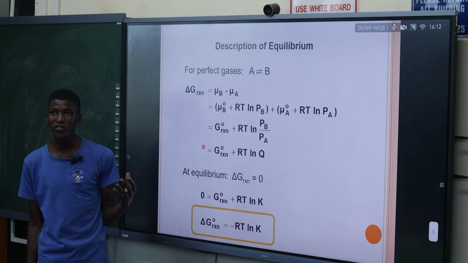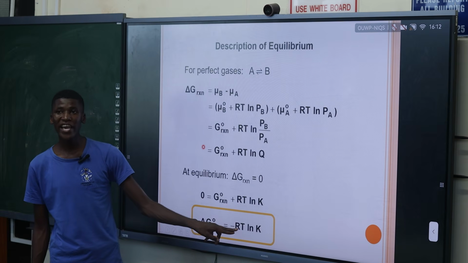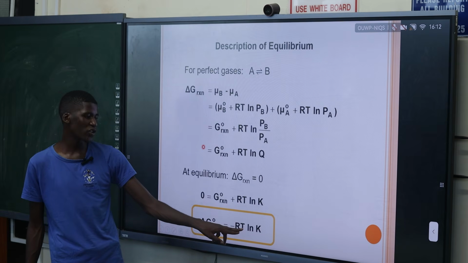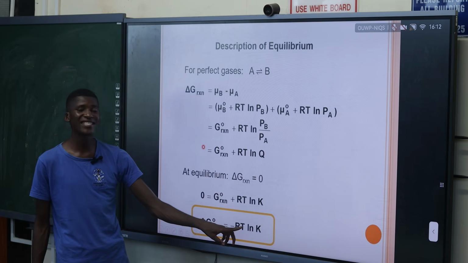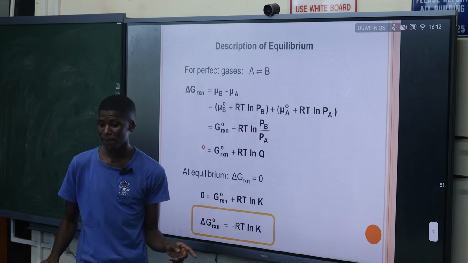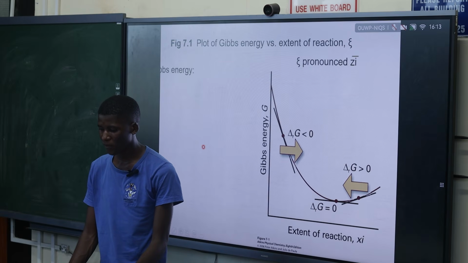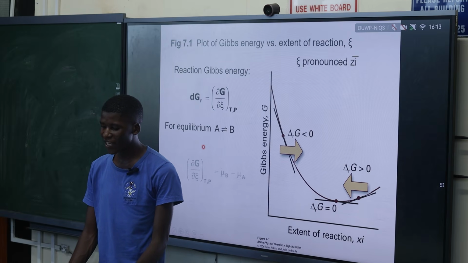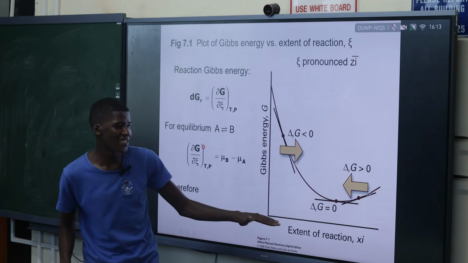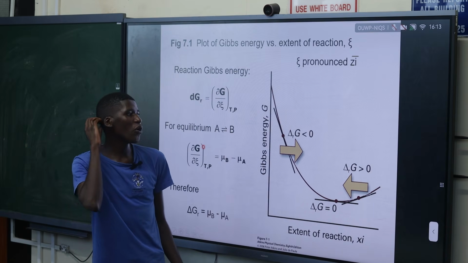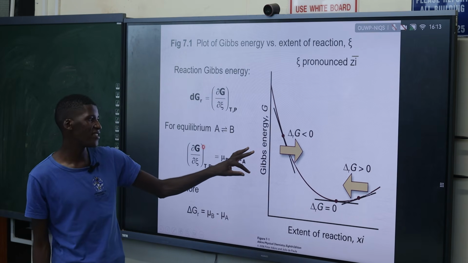I'm sure you know Kc, the equilibrium constant. And then you also need the gas constant, which is equal to 8.3145. And you also need the temperature. So the Gibbs energy depends on what? On the temperature, if our reaction is at equilibrium. Okay. So when you end up plotting a graph of the Gibbs energy versus the time taken for the reaction, you will find that the Gibbs energy can change in different ways.